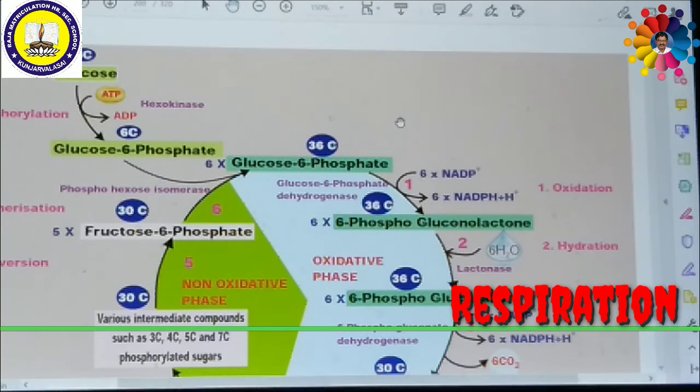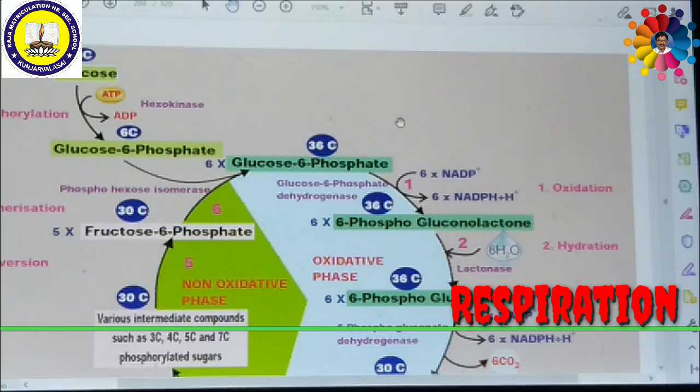During the oxidative phase, 6 molecules of 6-carbon glucose 6-phosphate are converted to 6 molecules of the 5-carbon sugar ribulose 5-phosphate, with the loss of 6 carbon dioxide molecules and the production of 12 NADPH2 molecules.